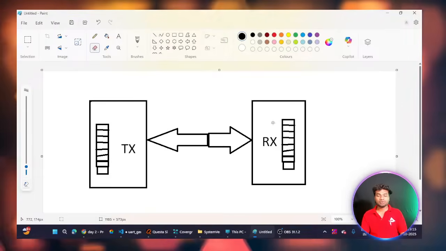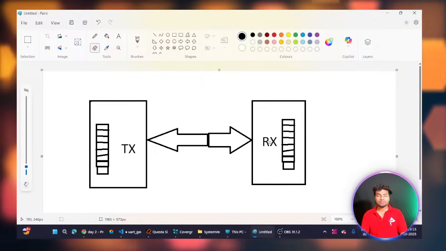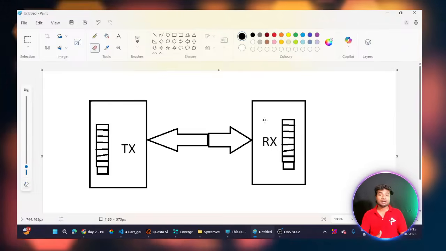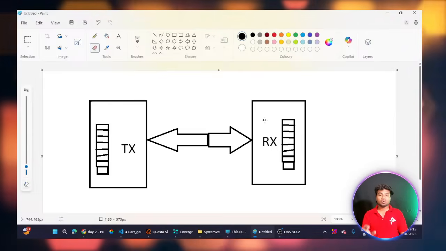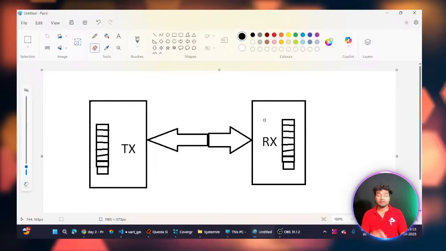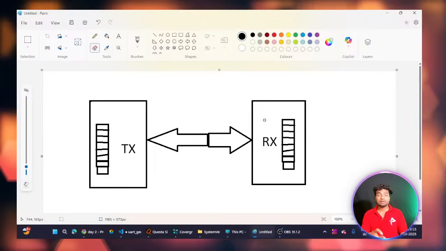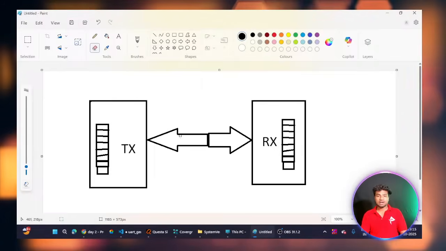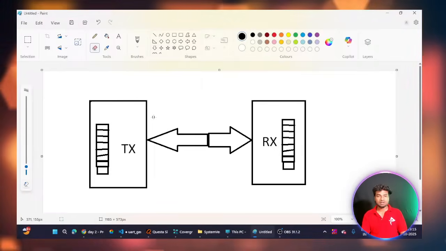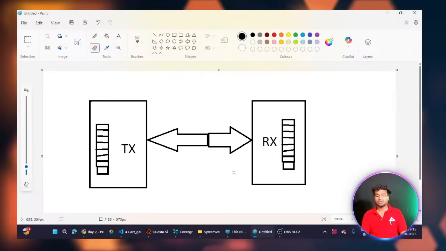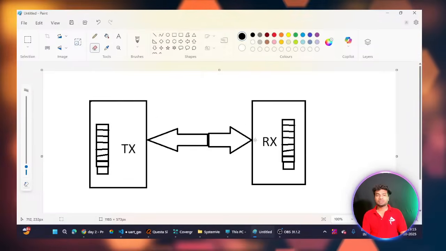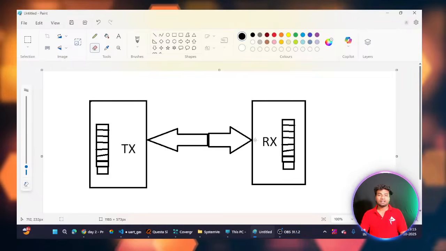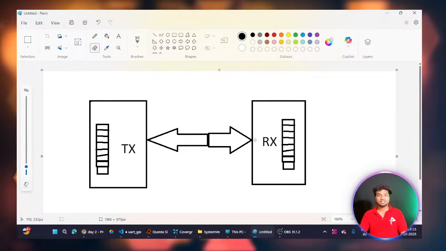When the receiver receives the data from the transmitter, it removes the start bit and the stop bit, and stores only the 8 data bits into this memory. The transmitter sends one bit at a time: first the start bit, 8 data bits, then the stop bit.